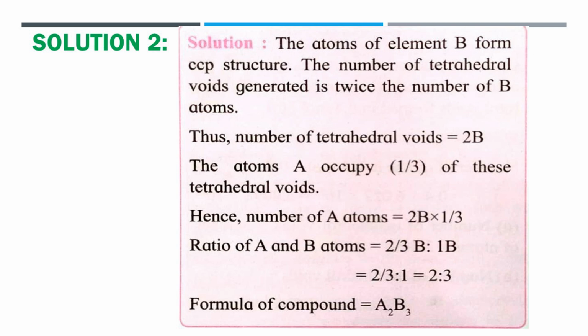that is equal to 2/3 B, and therefore the ratio of A and B atoms is 2/3 B to 1 B. That means 2/3 to 1, which is equal to 2 to 3. Therefore, the formula of the compound is A2B3, meaning it contains 2 atoms of A and 3 atoms of B.